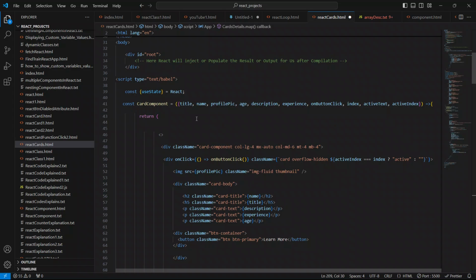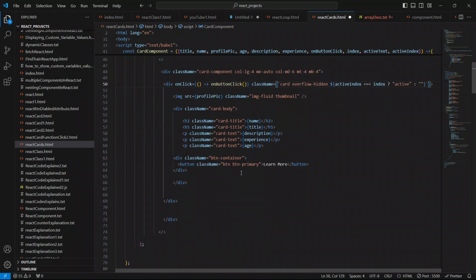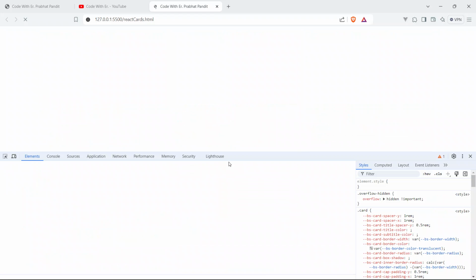What is the issue? useState. Class name, let me check one more time, guys. Overflow hidden. So active index equal to index. If it is, apply active, otherwise apply empty. Guys, there is no issue. There is no issue. Still, why?